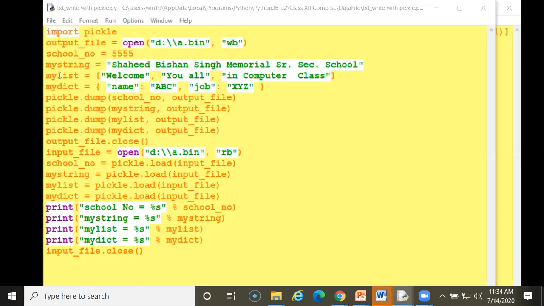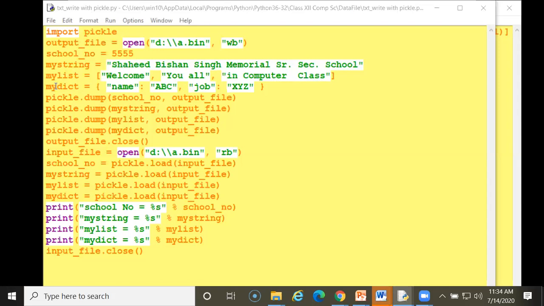Now another, my_list. This is also a variable. It is just like a list. In the first string I have written welcome, separated with a comma, you all, separated with a comma, in computer class. It is a list value. It is a combination of list or dictionary. Remember it. So this is my list: welcome you all in a Python class.